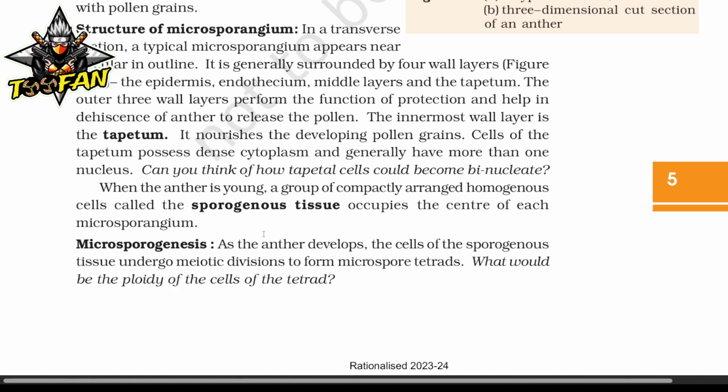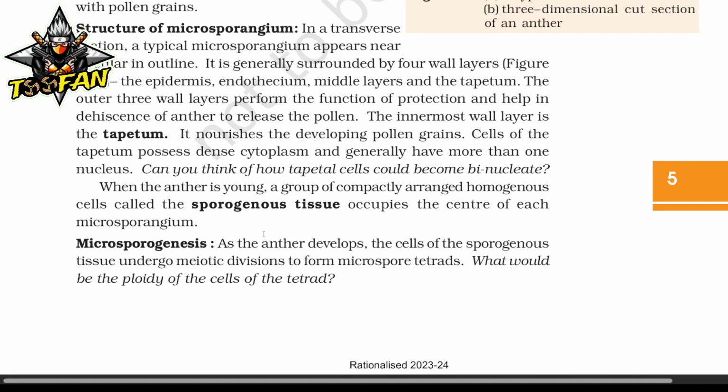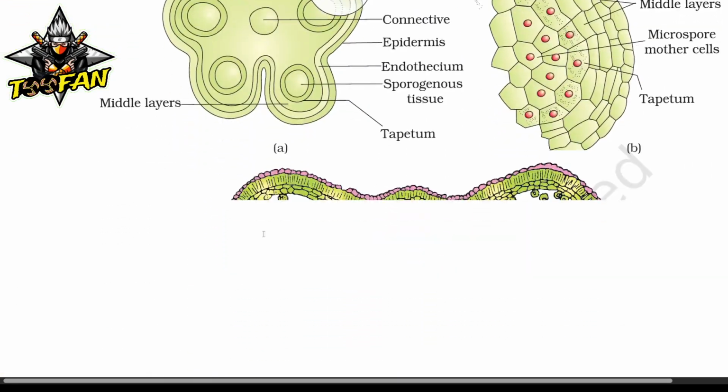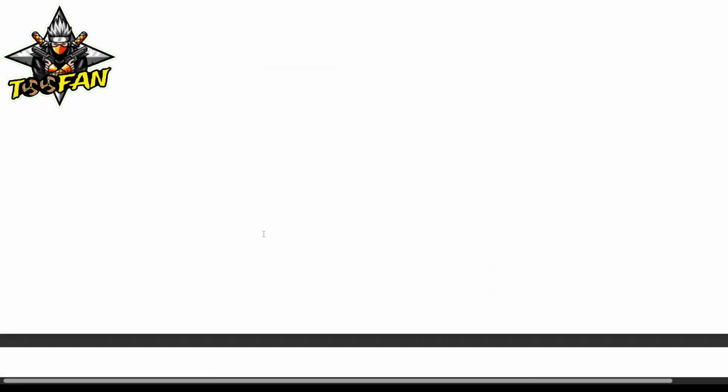When an anther is young, a group of compactly arranged homogeneous cells called sporogenous tissue occupies the center of each microsporangium. Microsporogenesis. As the anther develops, the cells of the sporogenous tissue undergo meiotic division to form microspore tetrad. What would be the polarity of the cells of the tetrad? That's a question.